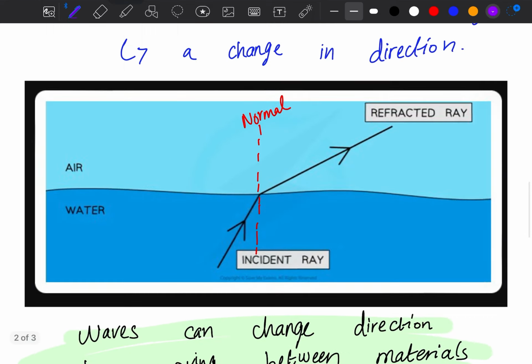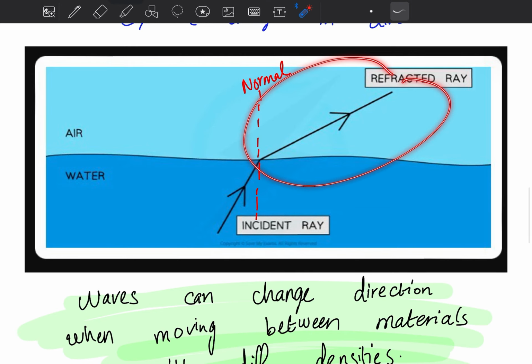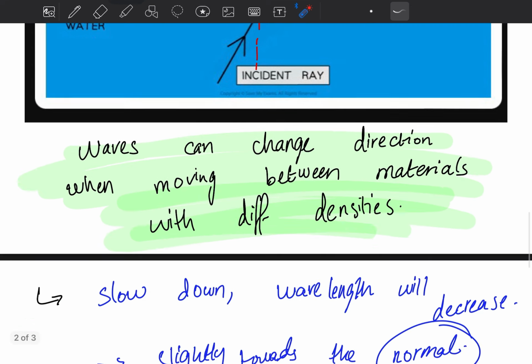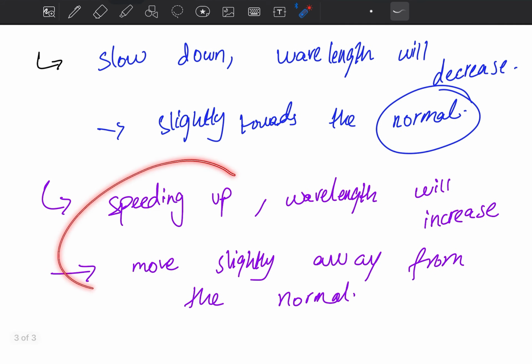See, this is being away from the normal. If it was close to the normal, the line would go somewhat like this. Here it is far away from the normal, which means the wavelength is also increasing, and it is speeding up.